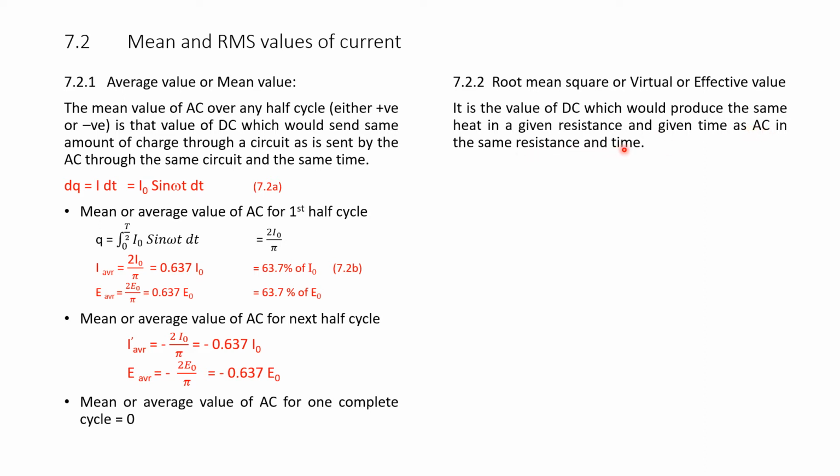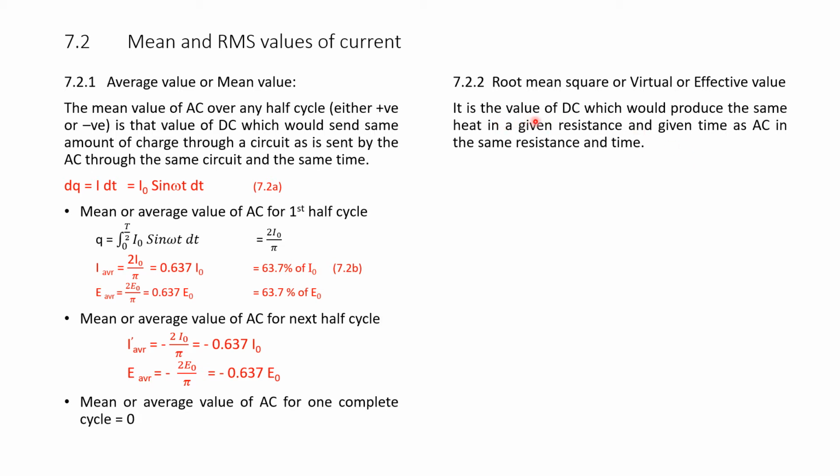That means, if a DC current produces a certain heat, the current which is producing the similar effect in AC is called the root mean square or virtual or effective value. I will read this sentence again.